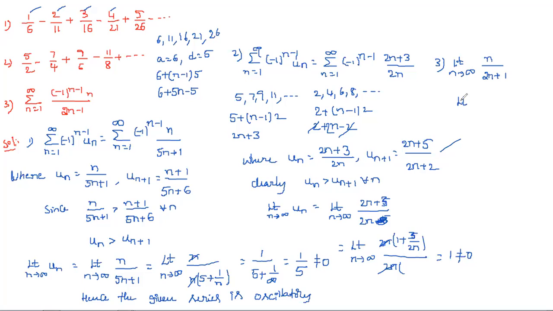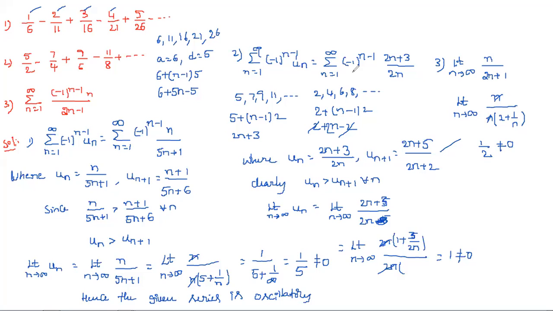So this is nothing but limit n tends to infinity. Directly we should not substitute infinity in place of n. Why? Because we may get infinity by infinity, an indeterminate form. So for that we have to substitute like this, and then we'll get 1 by 2, which is not equal to 0. So obviously that is oscillatory.